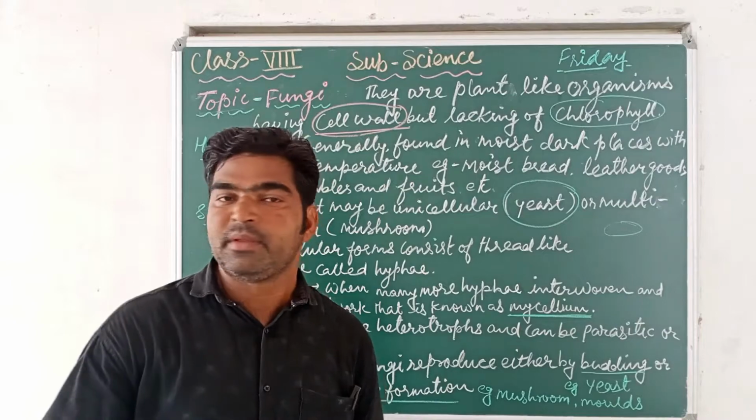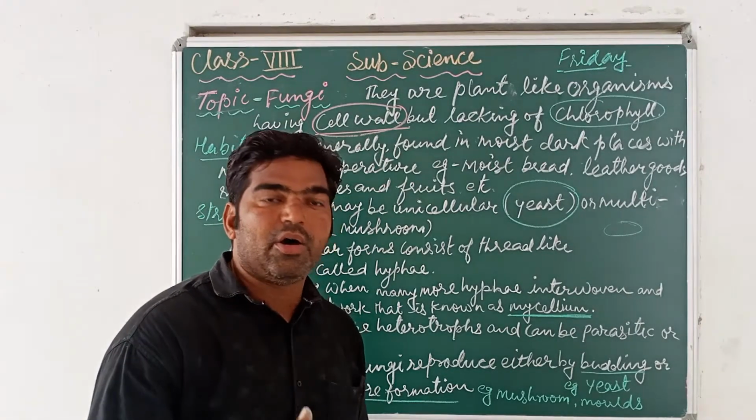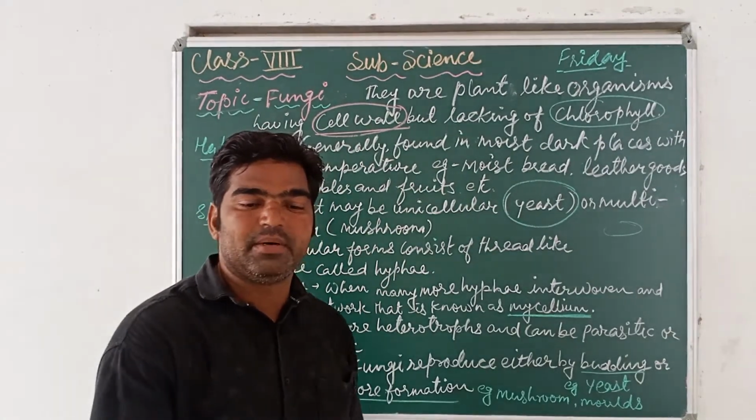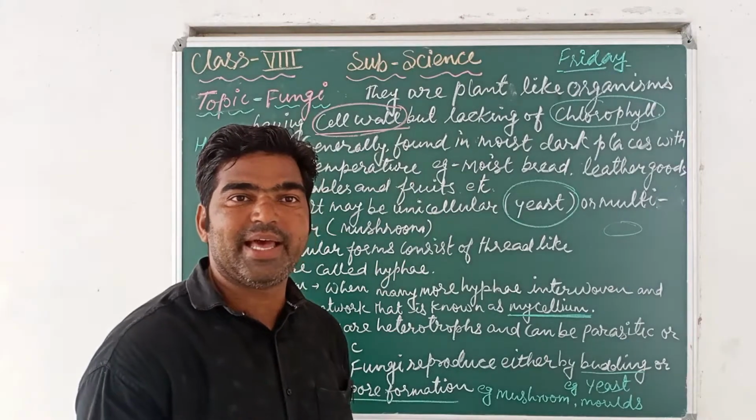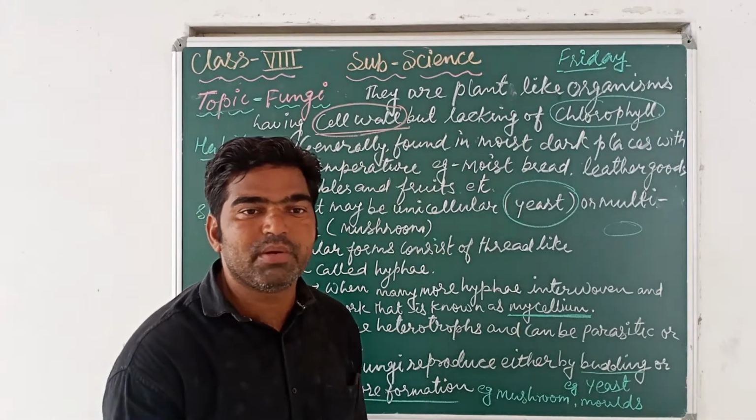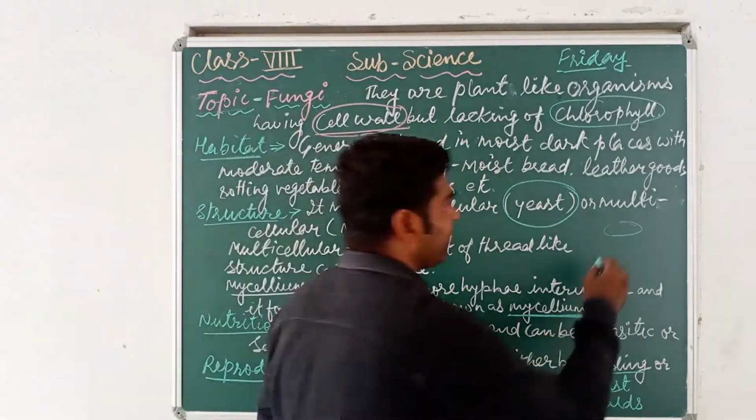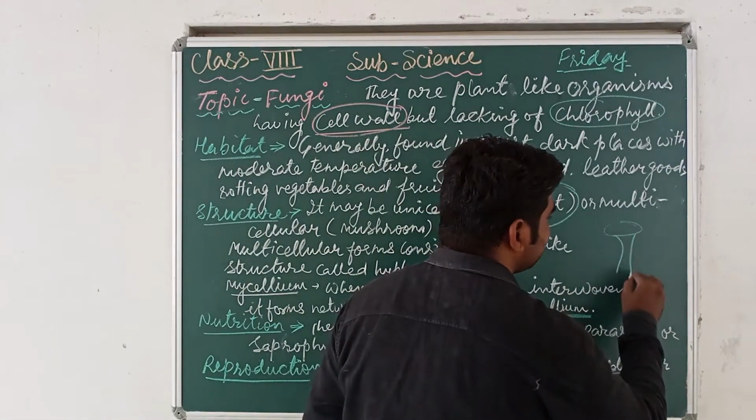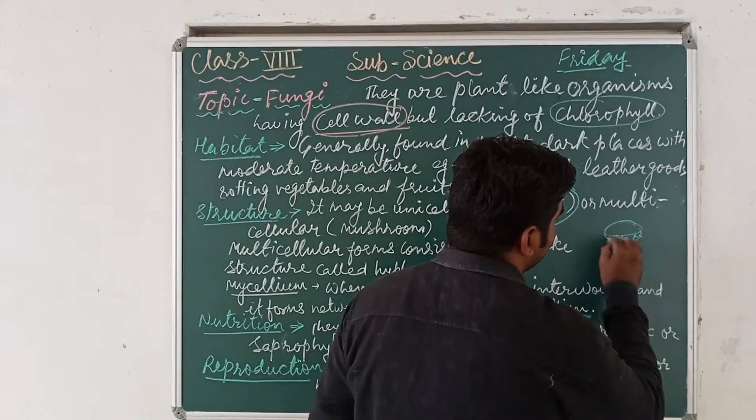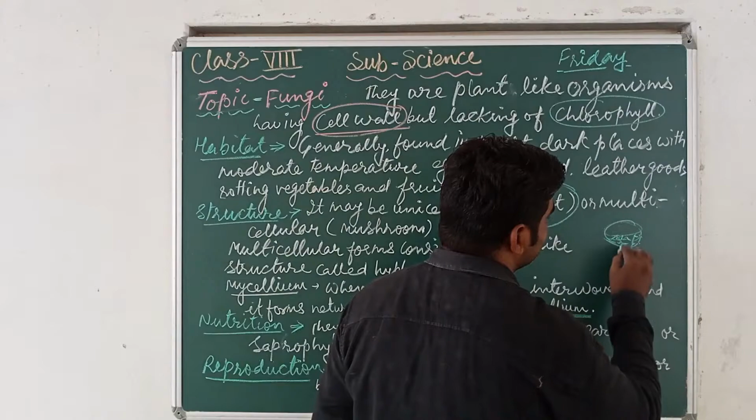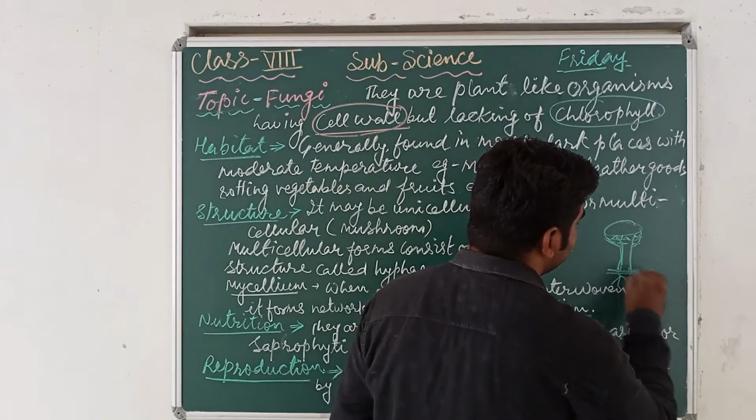During this rainy season, if you visit nearby areas where organic matter is present, like pieces of leaves and twigs, that place is suitable for the growth of mushrooms. You can see this type of organism with a stalk-like and an umbrella-like structure. This umbrella-like structure is called what? Mushroom.